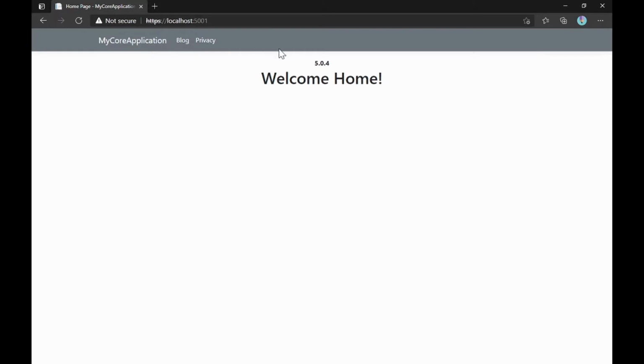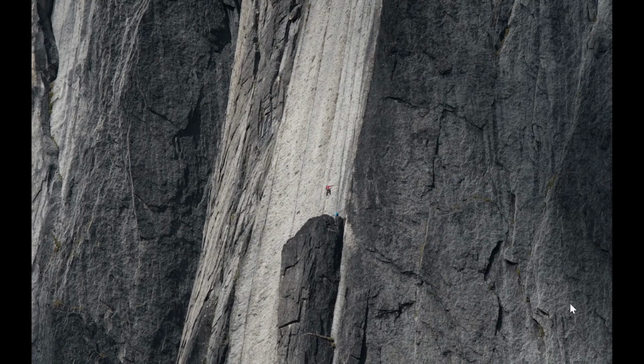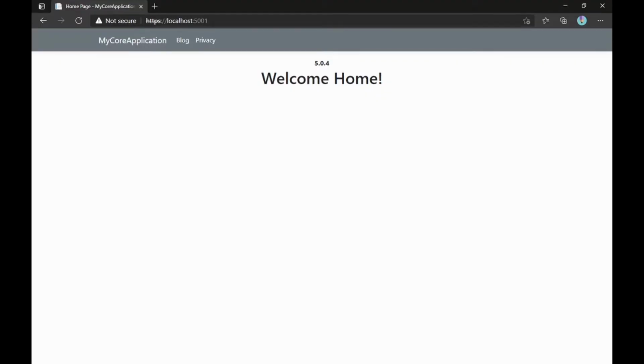Okay. Now, as you can see here, our current version of the SDK says 5.0.4. Wow. Okay, so maybe the runtime is ahead of this version. So anyways, basically you got the idea. Right now we have migrated, and our project is now using .NET 5.